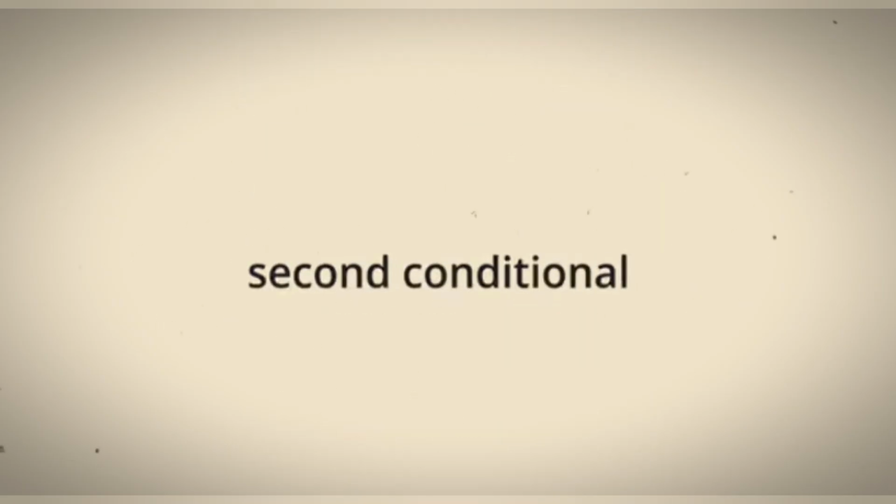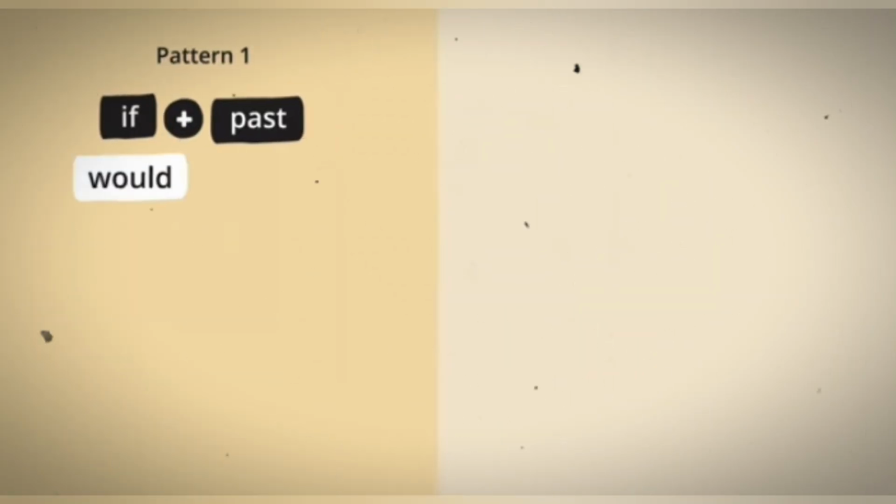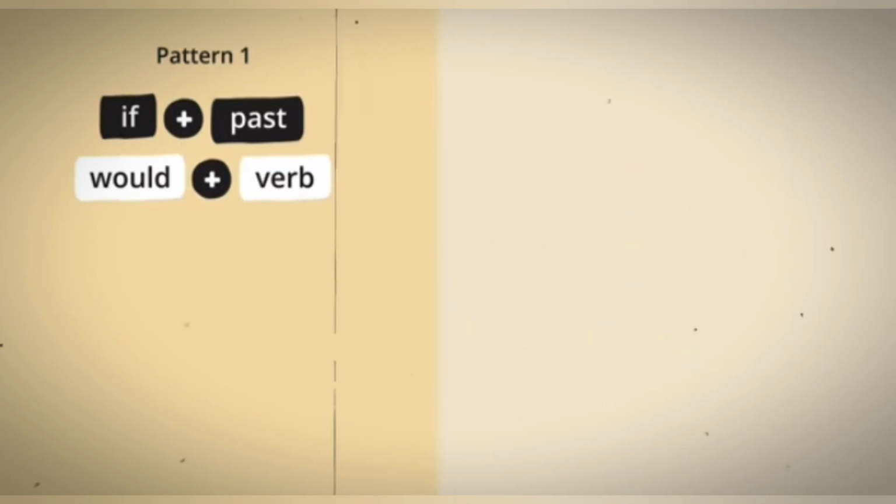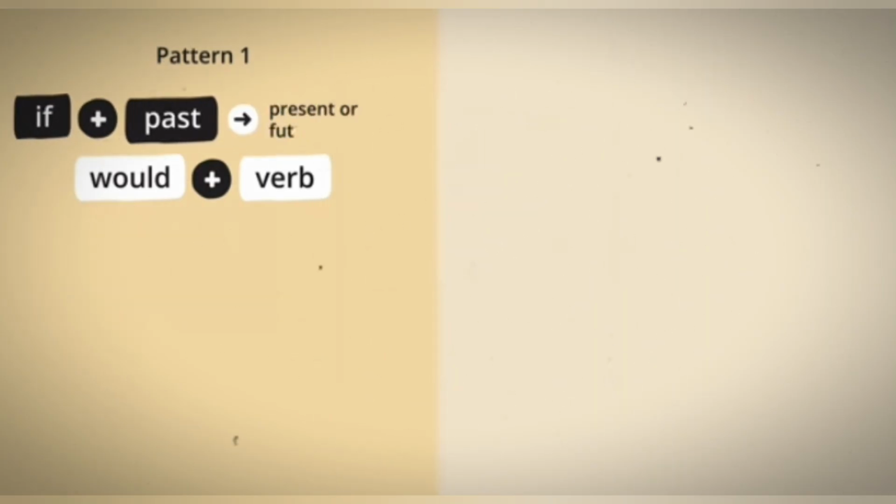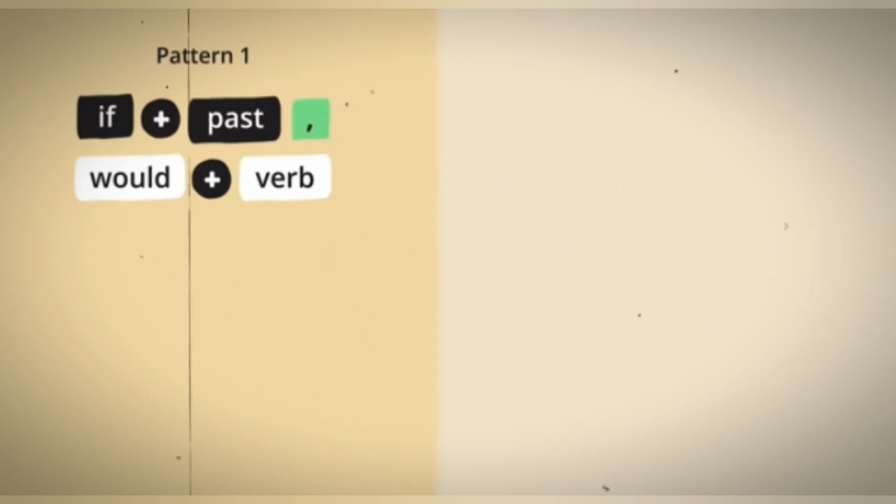The most common second conditional pattern is if plus past, would plus verb. Don't be confused by the past verb in the if clause. We use the second conditional for a present or future situation. Note that we use a comma after the if clause.